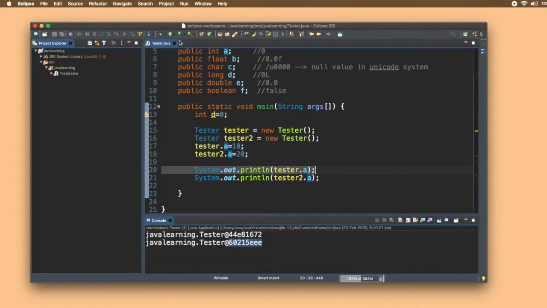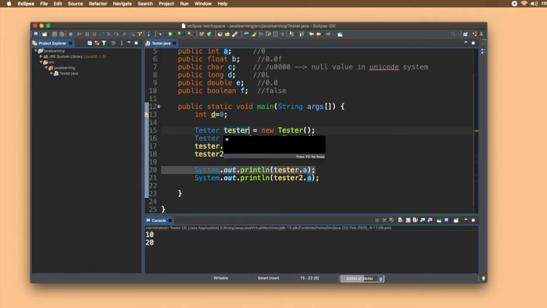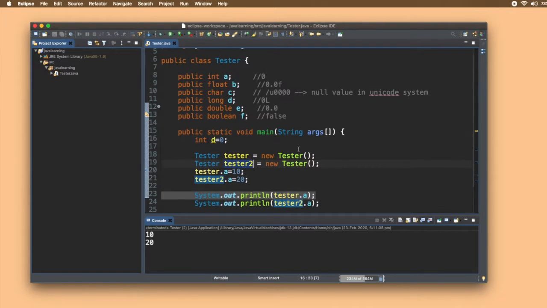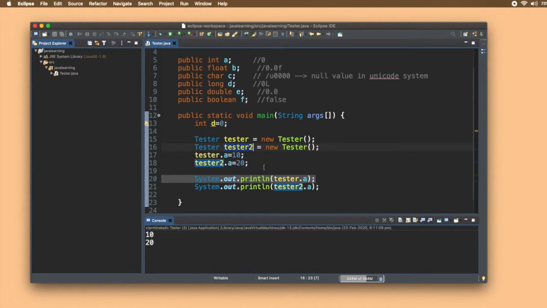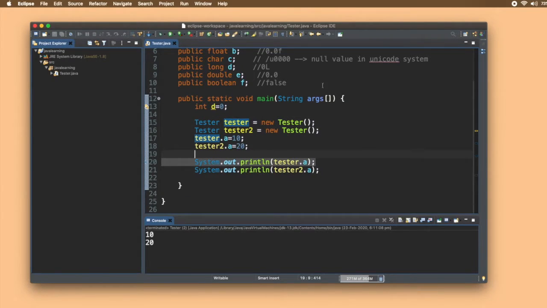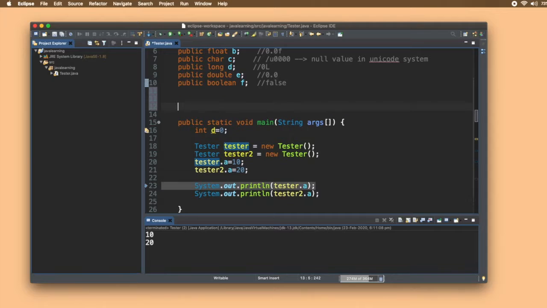tester2.n, tester2.n, tester2.n, and if we run it, you can see different values. So this object has its own set of variables and values. Any changes done in this object are unique to this object only and will not be reflected in the tester object. Okay, so now let's create a simple method.